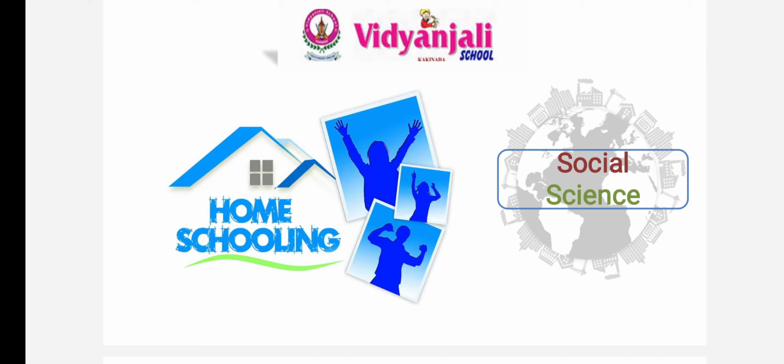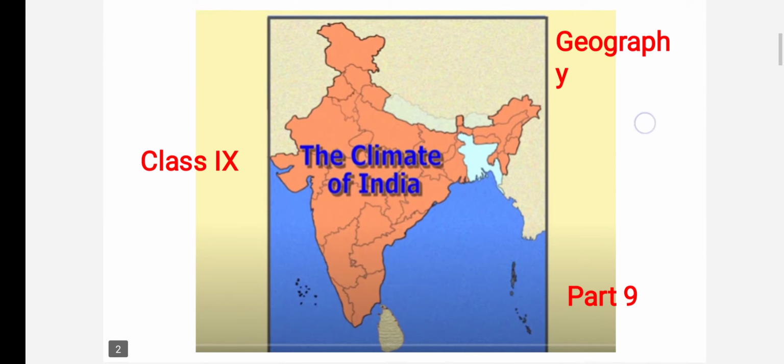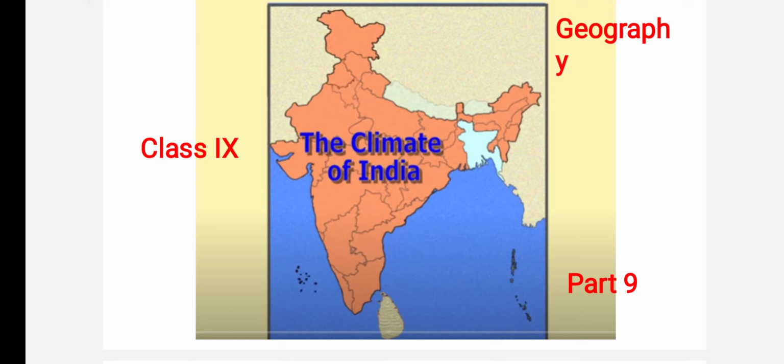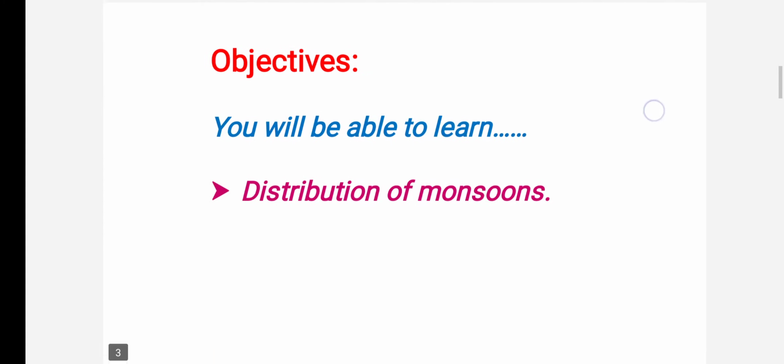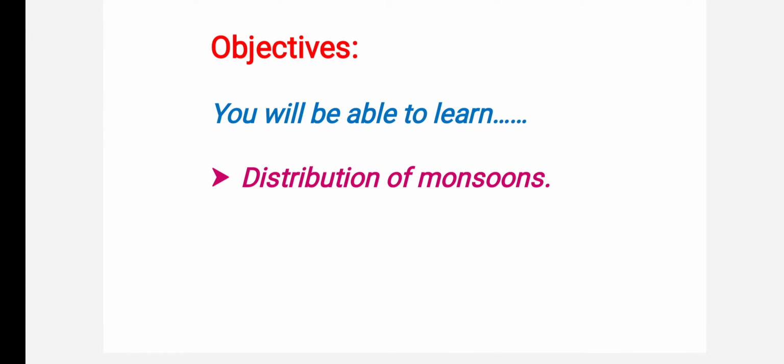Good morning, children. In part 8 of the climate chapter, we discussed the bifurcation of the Arabian Sea branch. The Arabian Sea branch has divided into three branches. One branch hits Kerala, and the second branch hits the Mumbai coast and gives rainfall to the Chotanagpur plateau. At the end of today's class, we will be able to continue that concept and also cover the distribution of monsoons. Okay?